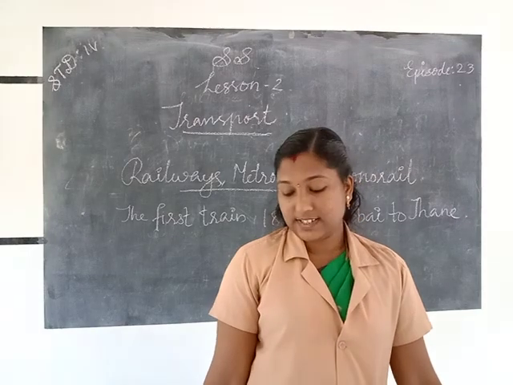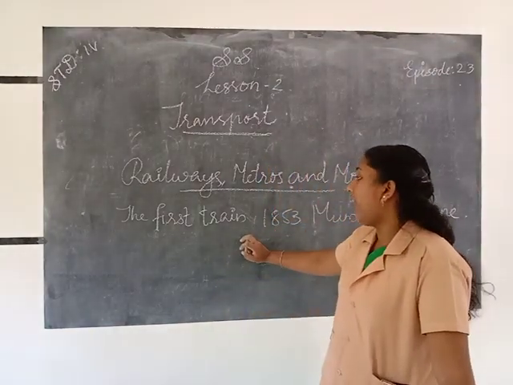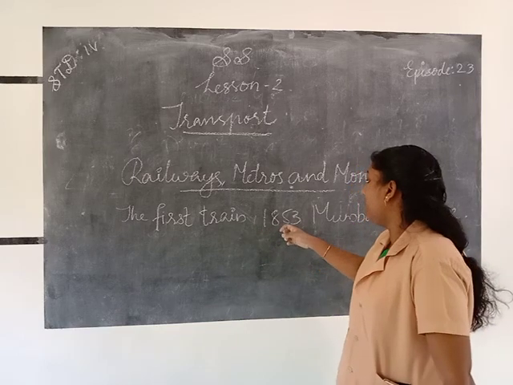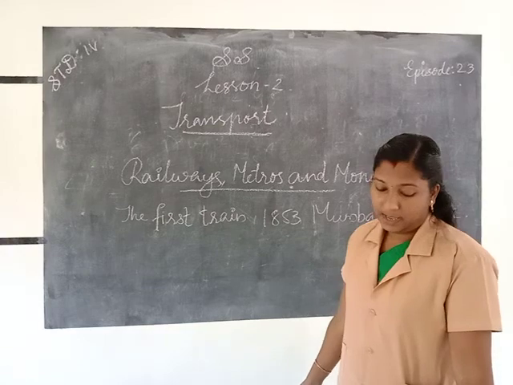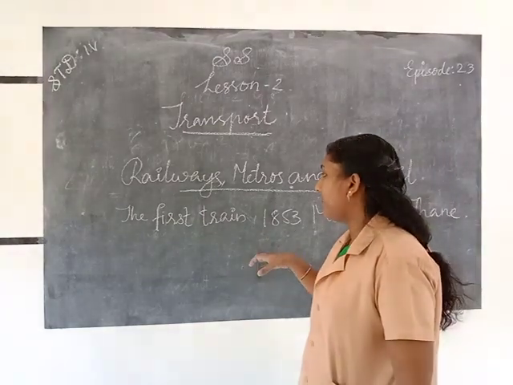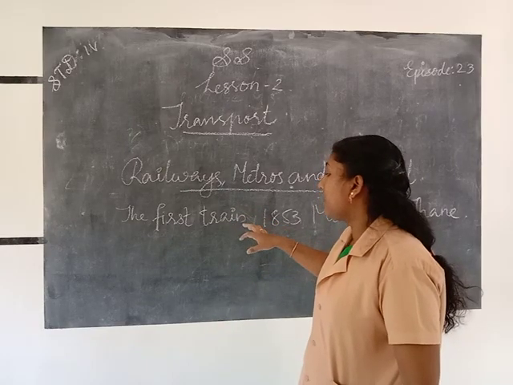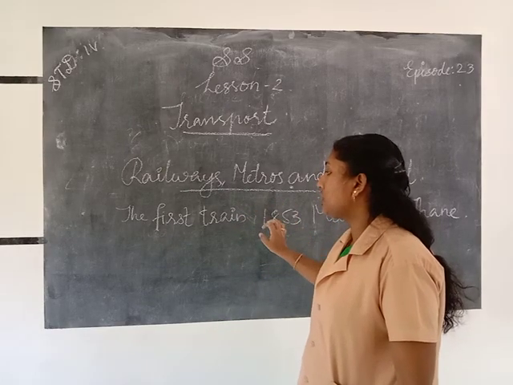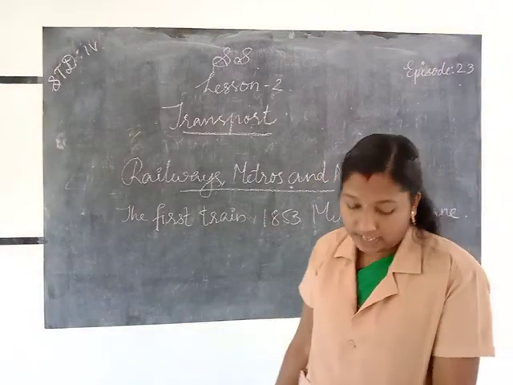And also once again about the railways, the first train ran in 1853 from Mumbai to Thane. Then about today's railway network, India is on the second largest position in Asia and fourth largest position in the world in railway.